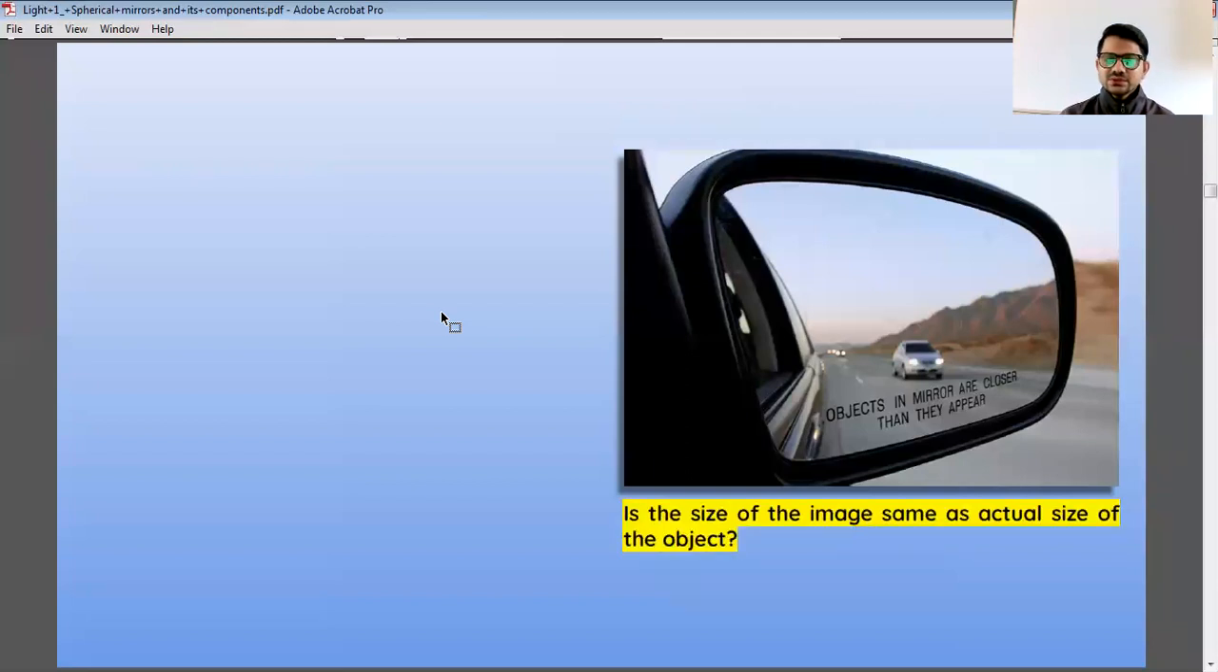Okay. So is the size of the image the same as the actual size of the object in this mirror? You can see this in a car also. So the majority is saying no. Yes, Punya? No, sir, it is far away. Meaning, it's not the same. Very good, because it's a spherical mirror, not a plane mirror. Good.